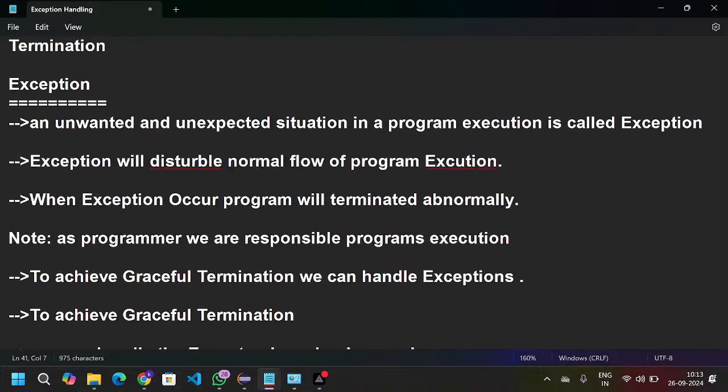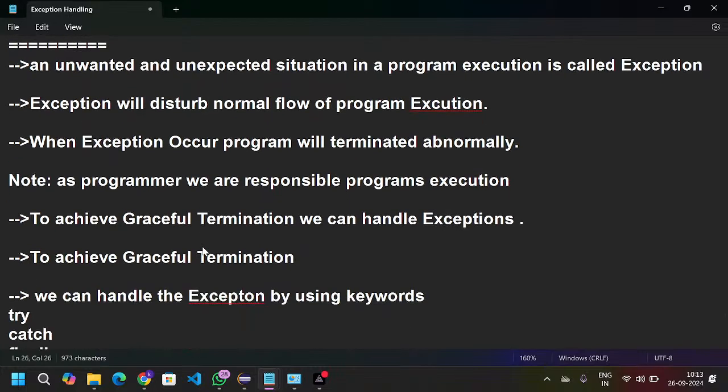So in case of exceptions, we need to remember these points. Exception means an unwanted, unexpected situation in a program execution. Exception will disturb the normal flow of program execution, and when an exception occurs, the program will terminate abnormally. As a programmer, we are responsible for program execution.